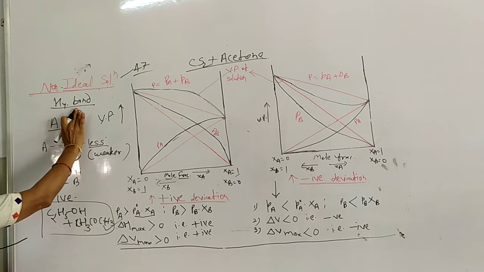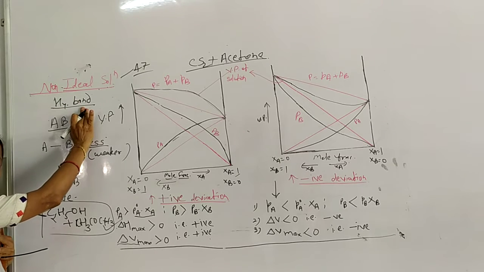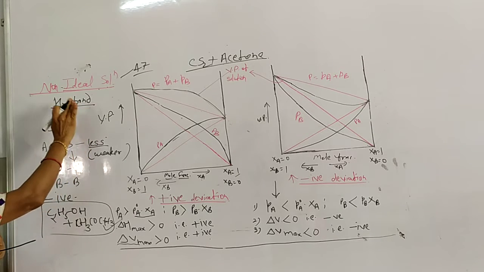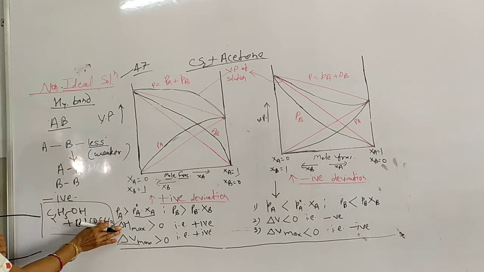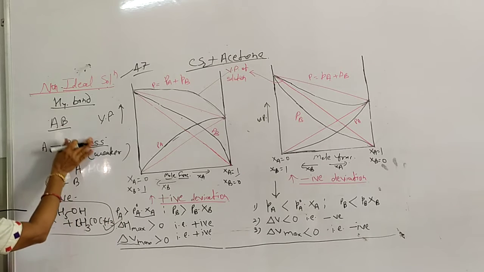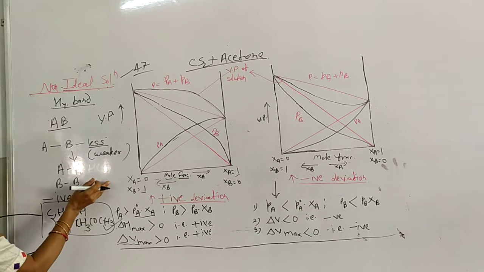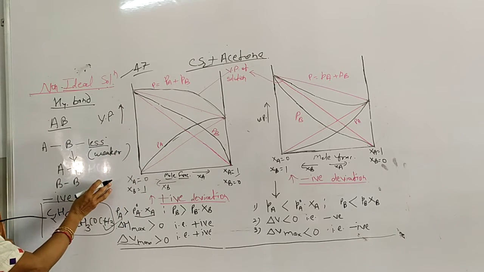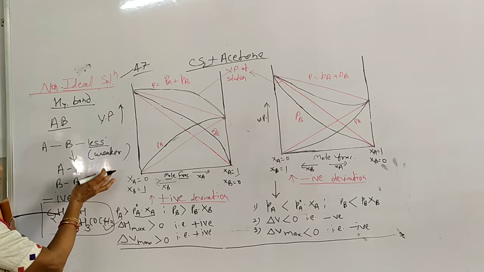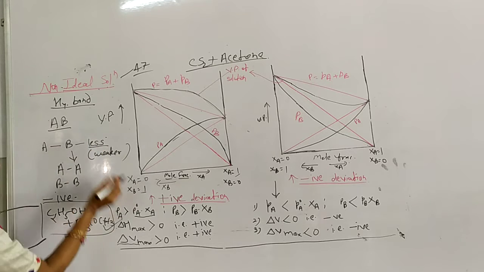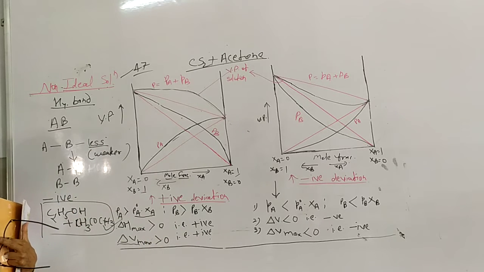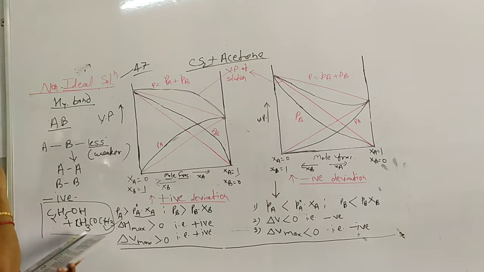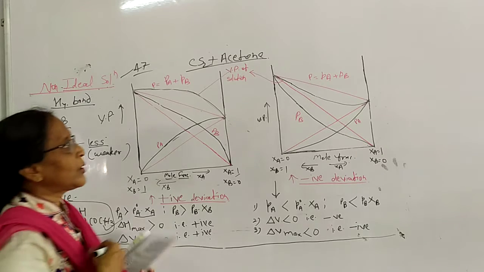Because of this hydrogen bonding, alcohol is present in liquid state. So there is intermolecular interaction, and at the outermost surface the number of particles is more compared to solvent particles, and because of this we will get positive deviation. Now next one is coming here, negative deviation.